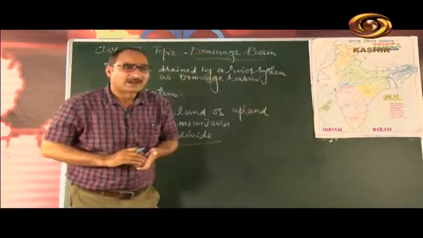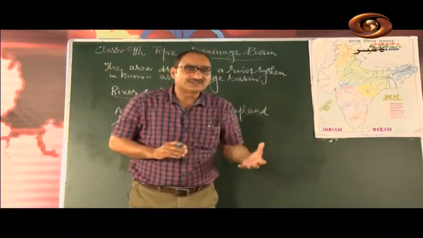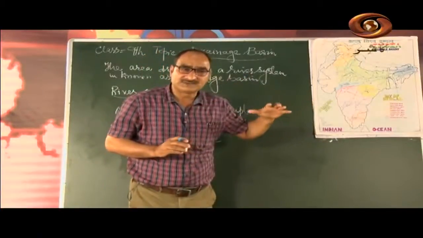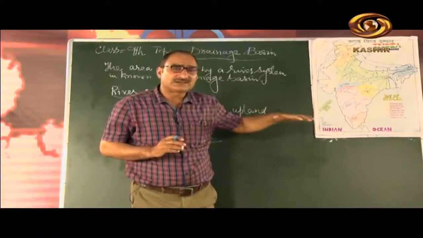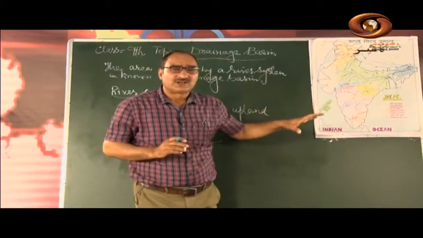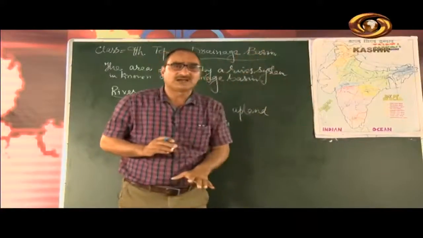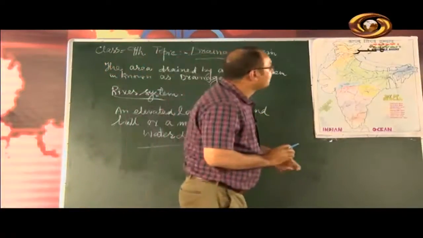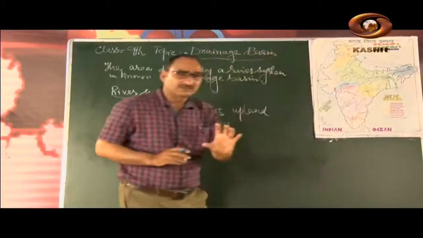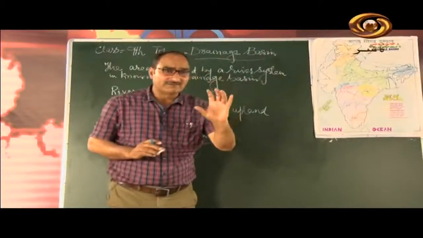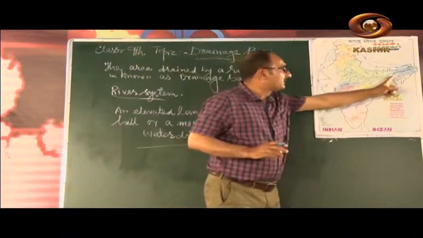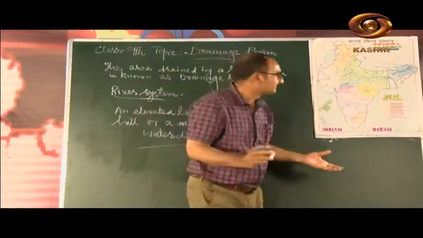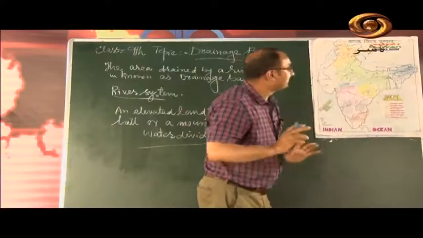My dear students, in most of the books I have seen that the length of these rivers has been shown as equal, 2,900, but I have consulted so many books and I found that the river Brahmaputra is slightly longer than Indus. One more thing, my dear students, you must remember: the river Brahmaputra is called Jamuna in Bangladesh. When it enters Bangladesh, the people of Bangladesh call it Jamuna, and this was the river Brahmaputra.